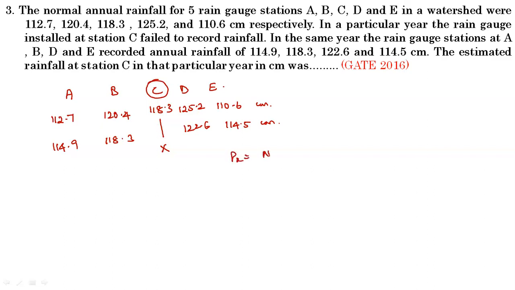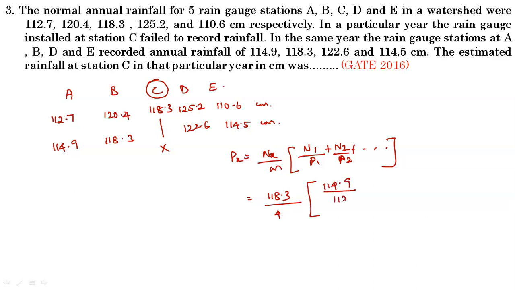We have P of x is equal to n of x divided by m into n1 by p1, n2 by p2, and so on. So 118.3 divided by 4, and the bracket is 114.9 by 112.7 plus 118.3 divided by 120.4 plus 122.6 divided by 125.2 plus 114.5 divided by 110.6.